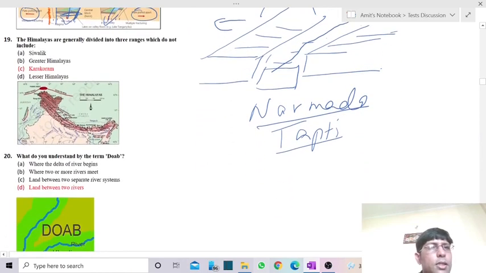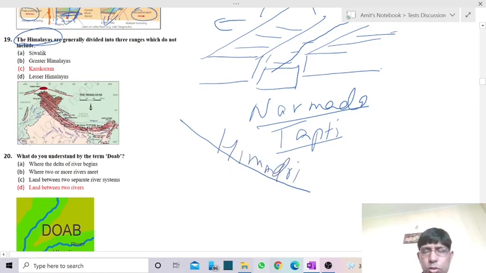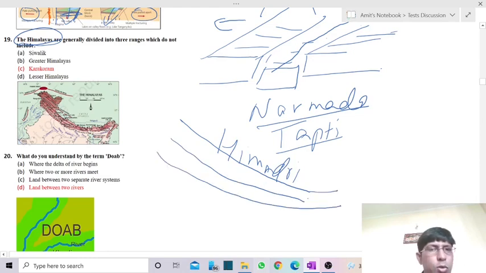So next one, the 19th one is, the Himalayas are generally divided into 3 ranges which do not include. In case of Himalayas we're having 3 ranges. One is the Great Himalayas or the Inner Himalayas, also called Himadri. The second range is Himachal, and the third one is Shivalik. So these 3 are commonly called the Himalayan range. It is covering the Great Himalayas, Middle Himalayas and the Outer Himalayas, or Himadri, Himachal and Shivalik.